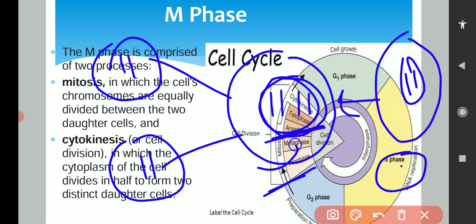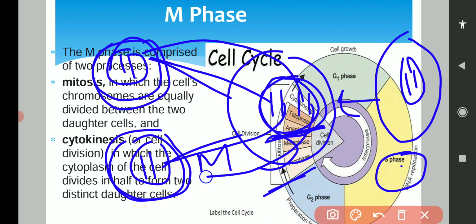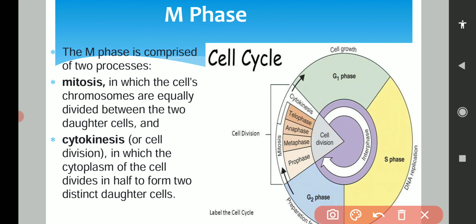And after mitosis, this is the mitosis division phase. After completion of the division phase, the two daughter cells will form and they will have 2 chromosomes each, because from this pair one chromosome will go here and one chromosome will go here. So equal division will be there, 2 chromosomes here and 2 chromosomes here. So these two daughter cells will be exactly like this mother cell. Okay, so this is mitosis.